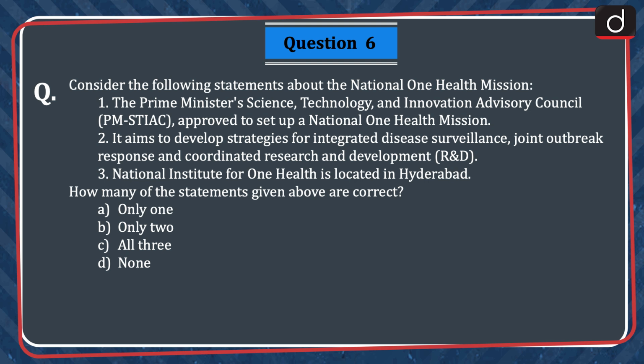Next question is, consider the following statements about the National One Health Mission. 1. The Prime Minister's Science, Technology and Innovation Advisory Council approved to set up a National One Health Mission. 2. It aims to develop strategies for integrated disease surveillance, joint outbreak response and coordinated research and development. 3. National Institute for One Health is located in Hyderabad. How many of the statements given above are correct? Only 1, only 2, all 3 or none? The correct answer is option B, only 2.